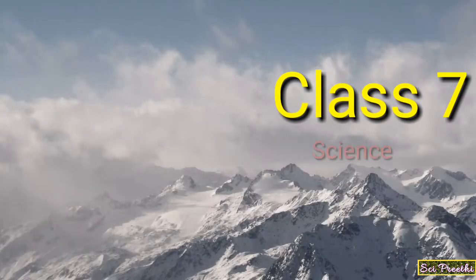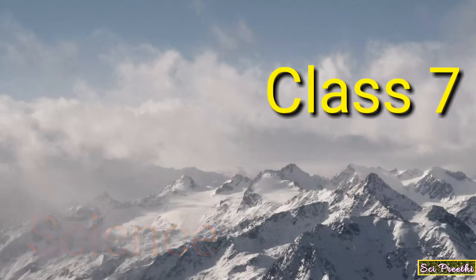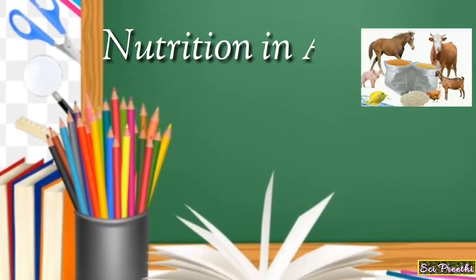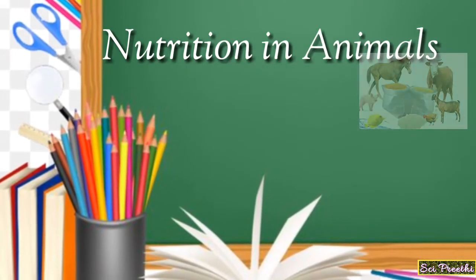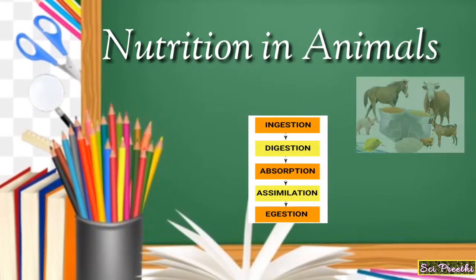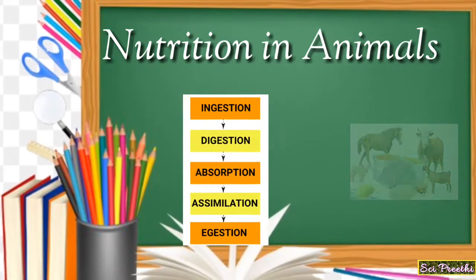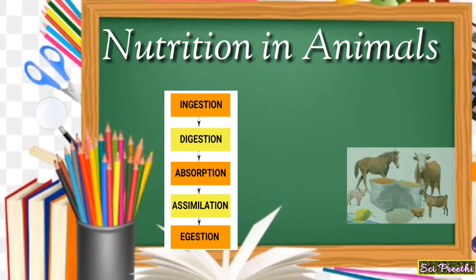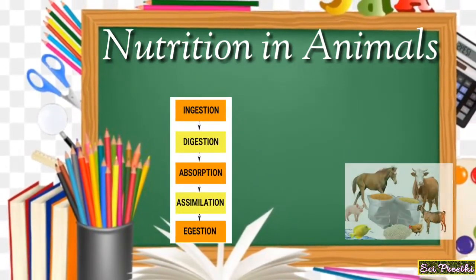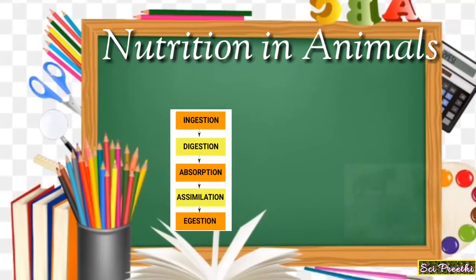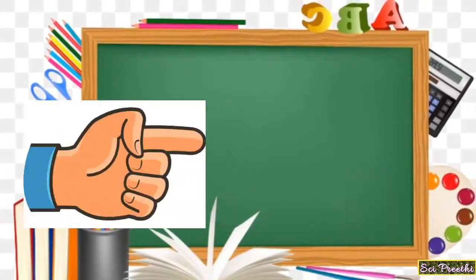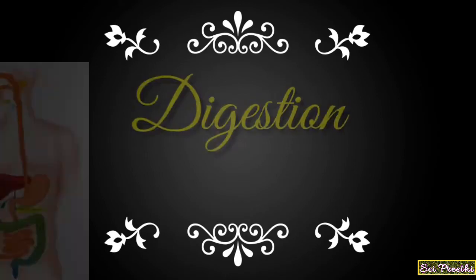Hello everyone, welcome to class 7 Science. In the chapter Nutrition in Animals, the 5 stages of nutrition are ingestion, digestion, absorption, assimilation and egestion. In this module we are going to cover the digestion, absorption, assimilation and egestion stages. Let's get into the topic.